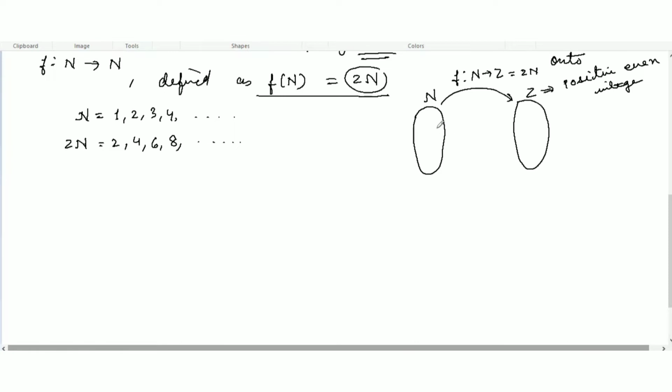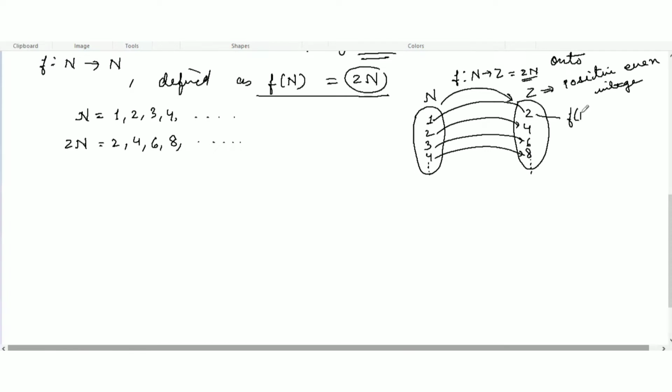Now the natural numbers 1, 2, 3, 4 go on like this, and the function is 2n, so 1 multiplied by 2 gives 2, then 4, 6, 8, and all the elements go on, 3 mapping to 6, 4 mapping to 8. And what is 2 here?